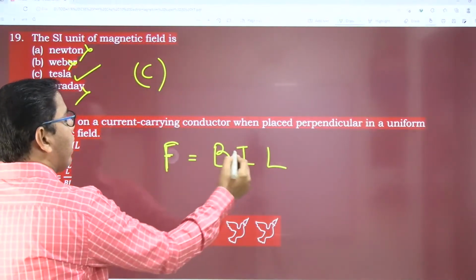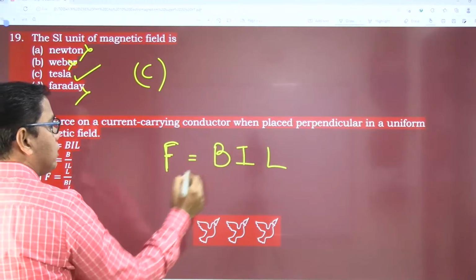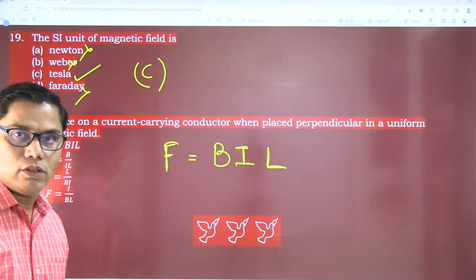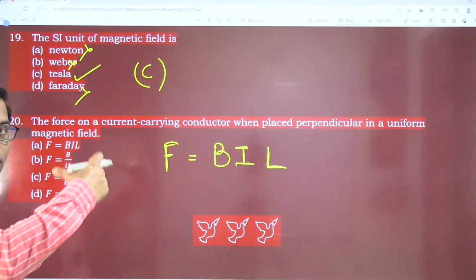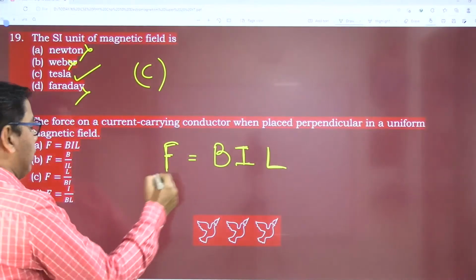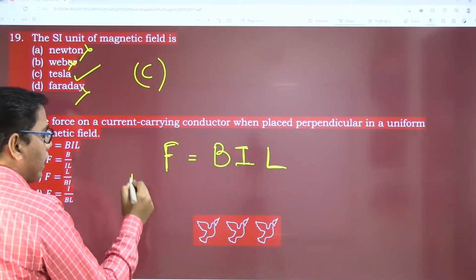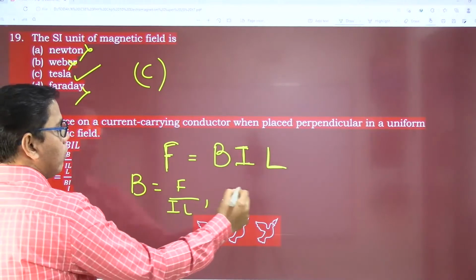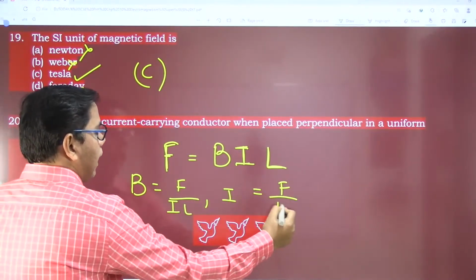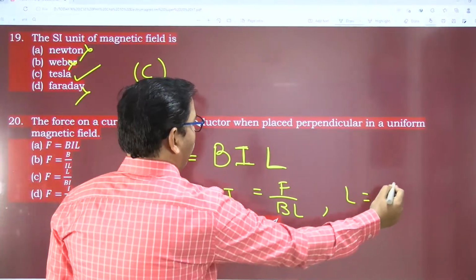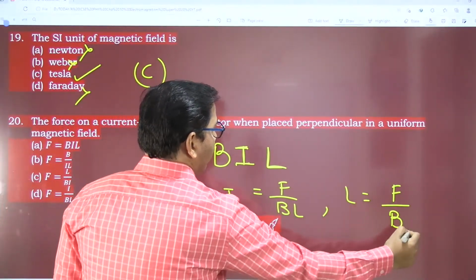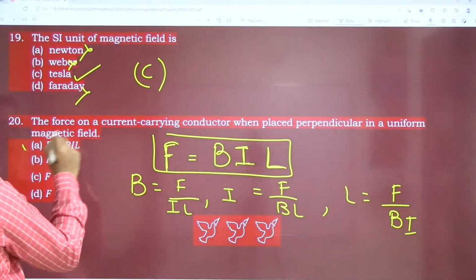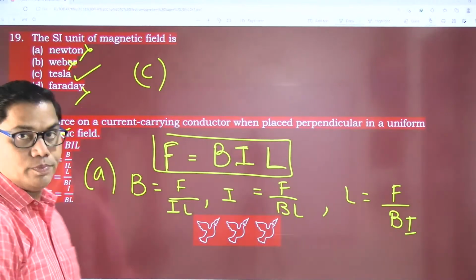Force is given by this formula. B stands for magnetic field, I for current, and L is the length of the conductor in the magnetic field. Other formulas can be: B is equal to F upon IL, I is equal to F upon BL, and L is equal to F upon BI. But for force, this is the formula. So the correct option is option A.